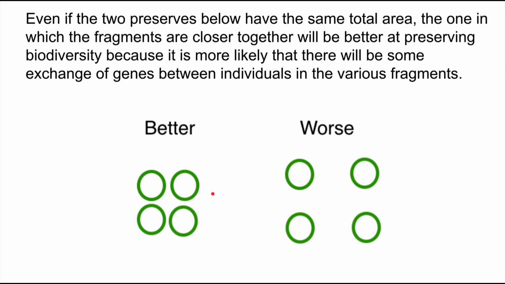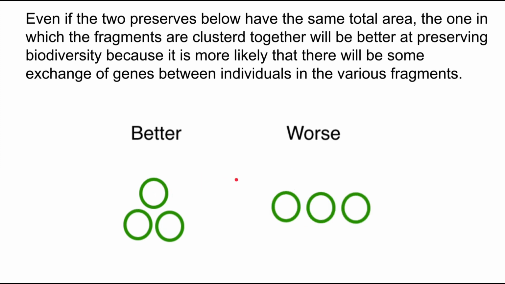Now, the same thing goes here. If I have these 4,000 hectare areas of land, it would be better to group them together closely than have them farther apart for the reasons I just discussed. Here, it's more likely that we're going to get individuals moving between these areas because they're not exposed for as long in the in-between areas. And that means there's going to be more flow of genetic material between these areas. So it's going to be better for genetic biodiversity. And it's also going to be better for the umbrella species. It's still going to be kind of rough for those specialist core species here, but the other species it might help to preserve.